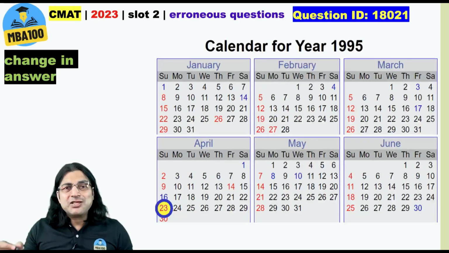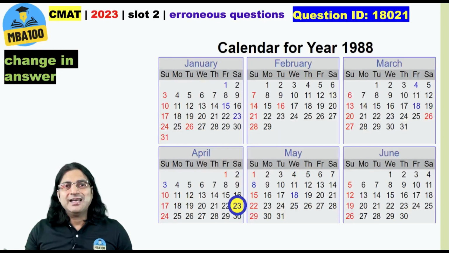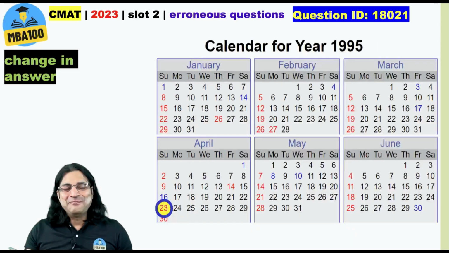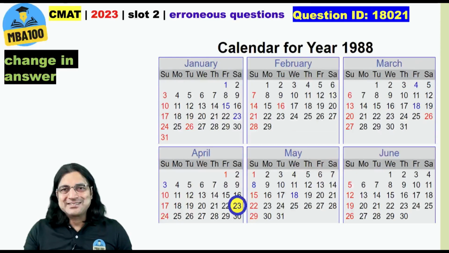If you look at the actual calendar of 1995, in that 23rd of April was a Sunday, and hence in 1988, the actual 23rd of April was a Saturday. But in this question, it is very clearly given that 23rd April 1995 is a Tuesday. So of course your answer would be Monday and not Saturday. Be 100% sure and challenge this question.